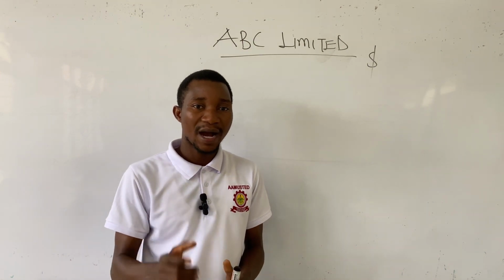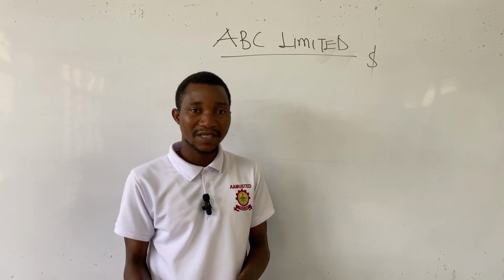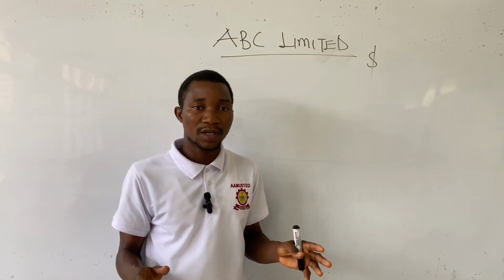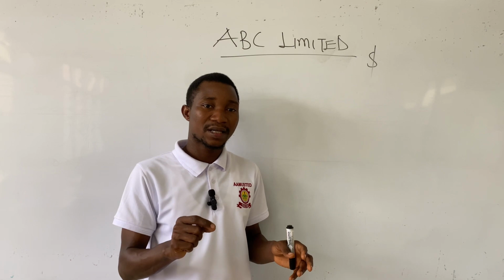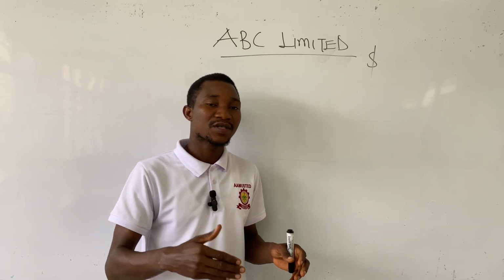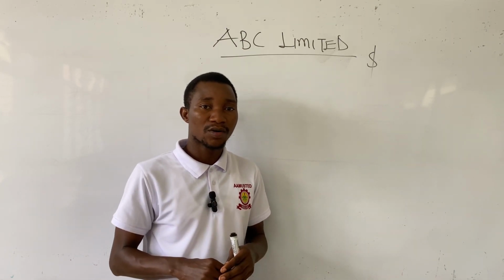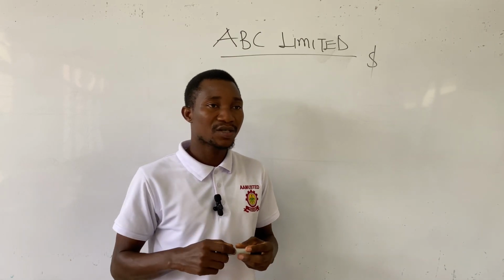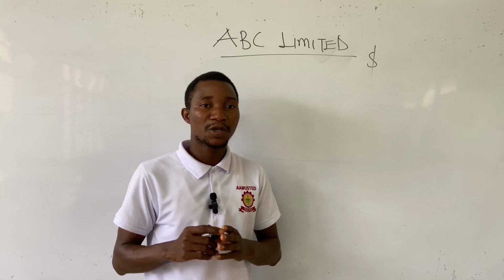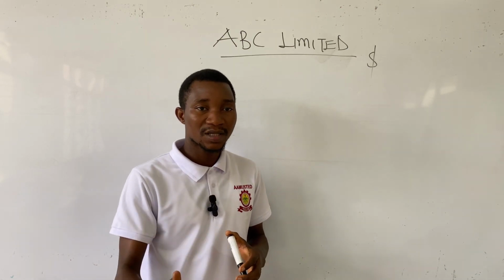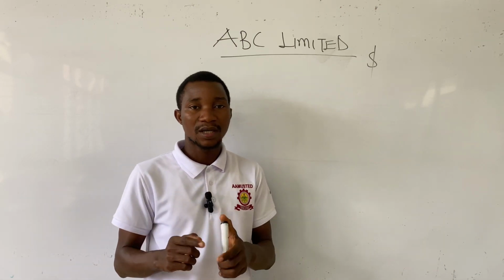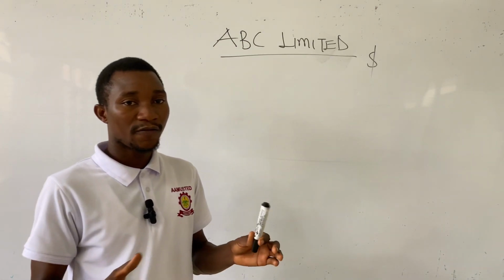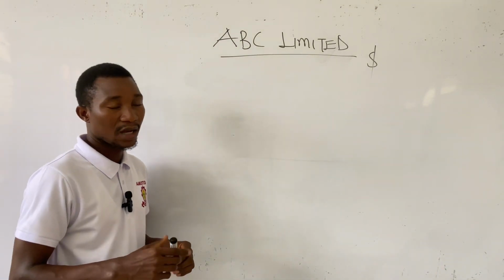So if you attempt to add the cost of capital component as part of the borrowing cost, the whole calculation will be wrong. So what I want you to understand is that you have to know the various exclusions of borrowing costs. Basically, I gave you 4. Is that okay? So you can go and watch part 2 of this video to know the exclusions of borrowing costs, so that if they come into the question, you don't include them in calculating borrowing costs. And I'll give you the 4 exclusions along the line.